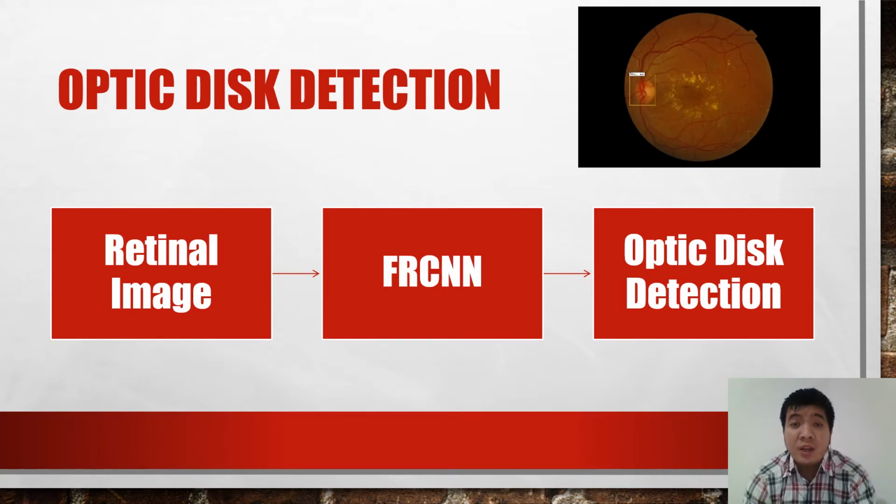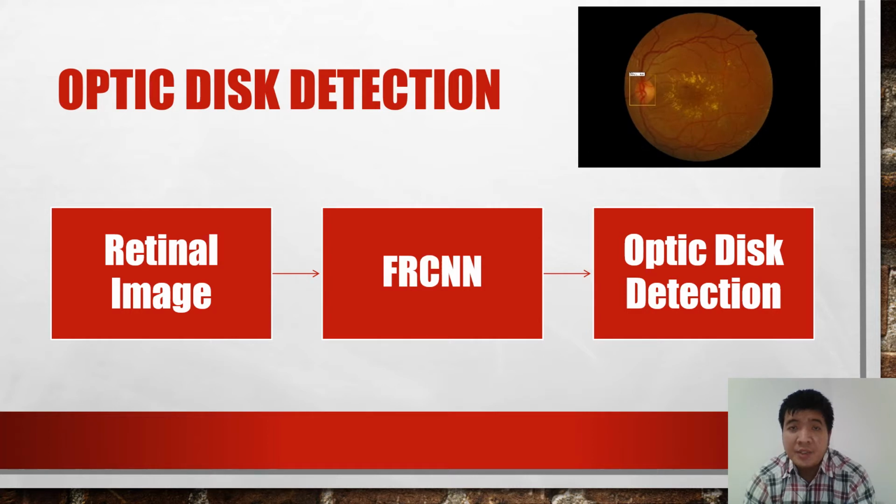The optic disc, or the nerve center of the eye, is the area in the eye where the eye nerves enter the retina. Faster region-based convolutional neural network or FRCNN consists of 2 main processes, namely Fast RCNN as the detector and the region proposal network or RPN as the region proposer.